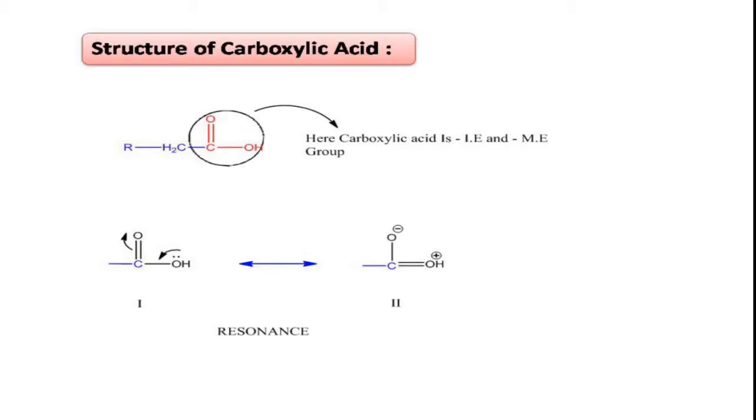So here you can see the resonance structures. The carboxylic acid exists in 2 resonance forms. In the first one, the lone pair on the oxygen of the hydroxyl group is shifted to the carbonyl oxygen. So there is a charge separation: the carbonyl oxygen gets a minus charge and the hydroxylic oxygen gets a positive charge. In this way the carboxylic acid exists in 2 resonance structures.